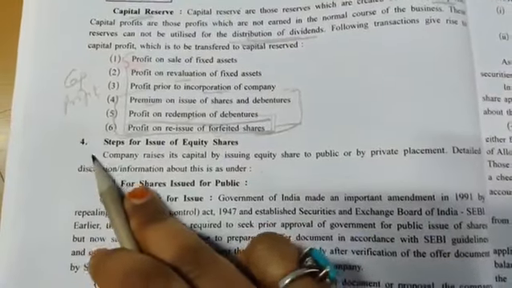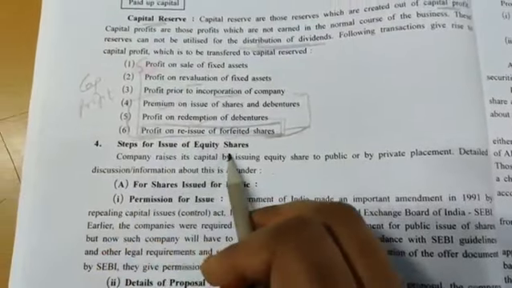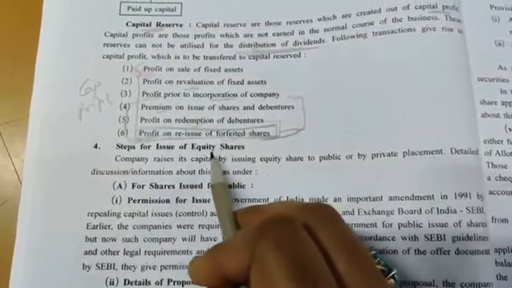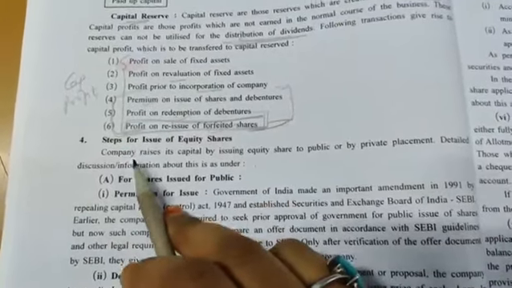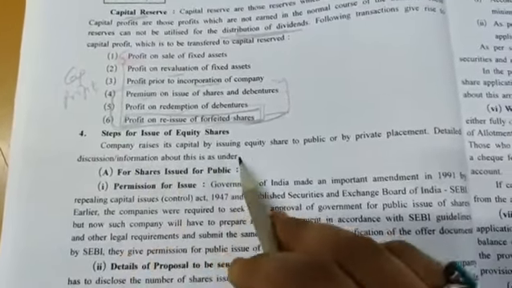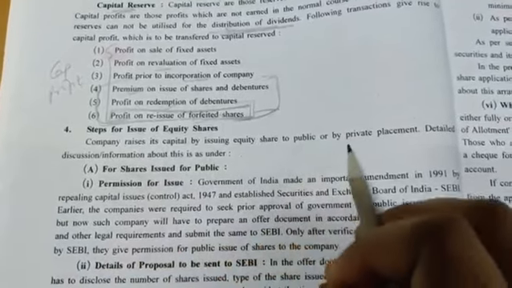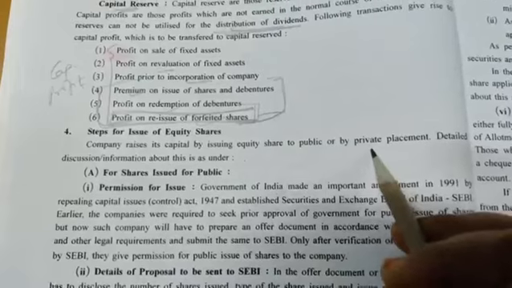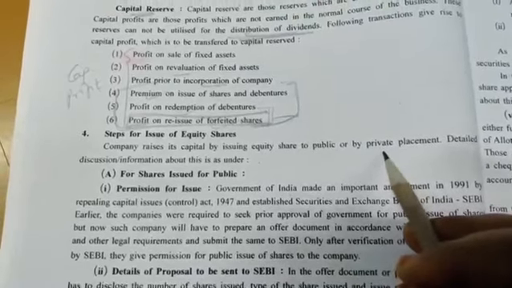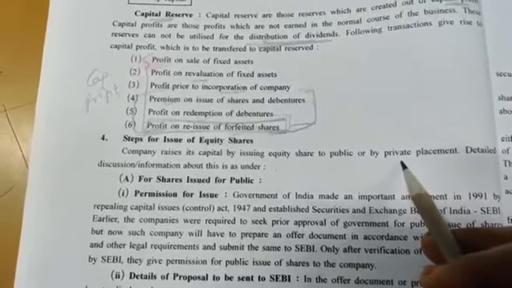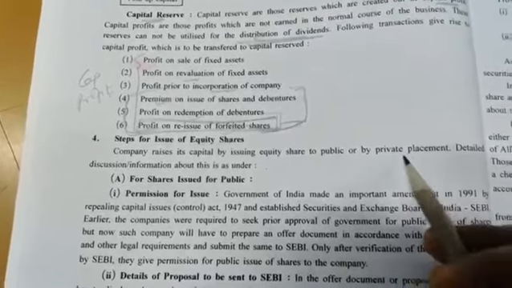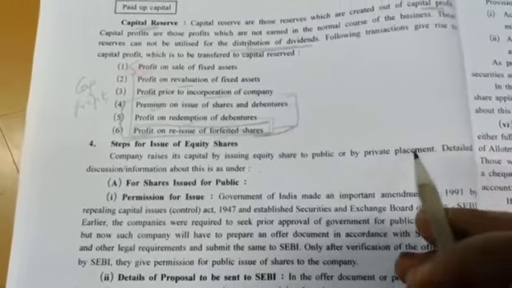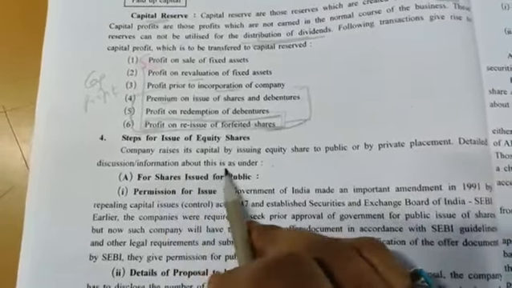Point number 4, steps for issue of equity share. So when you are issuing equity share, what are the steps? See, a company raises its capital by issuing equity share to the public or by private placement. So either they will issue in public or privately they will give the shares to workers, employees, relatives, friends, like that. That is known as private placement. Detailed information about this is as under.